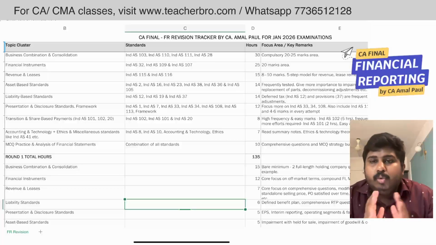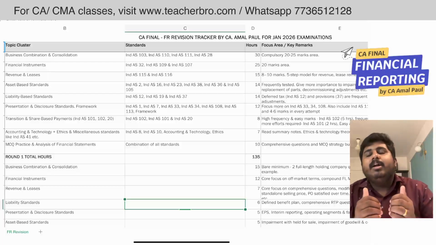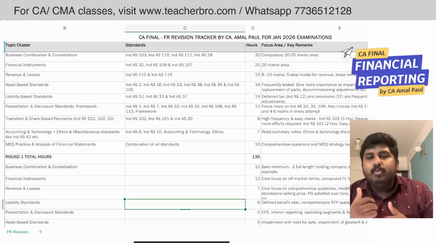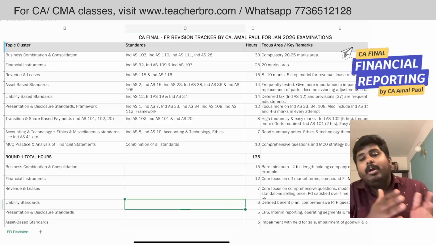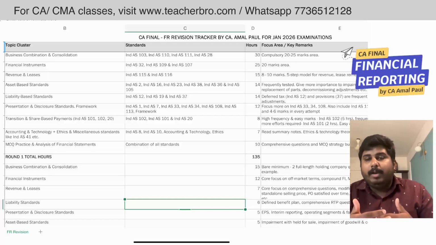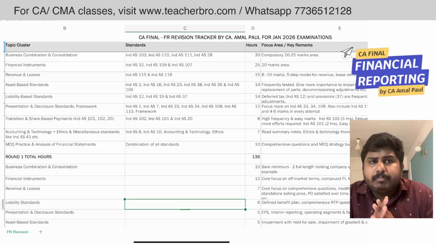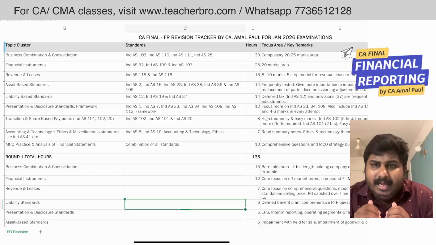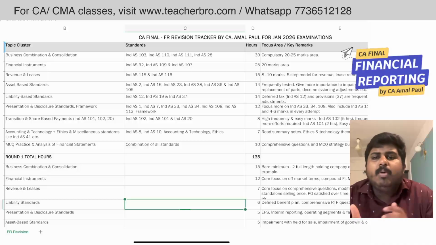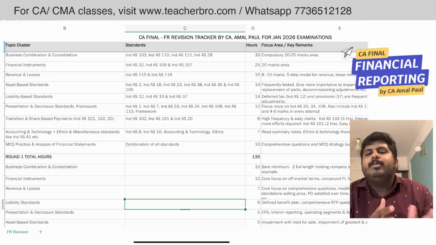This revision tracker I developed is based on the new syllabus examination pattern. I critically evaluated all the exams from November 23, May 24, November 24, May 25, and September 25. Evaluating all these papers, there are certain critical areas from which you get questions frequently, and there are certain areas where you will need to spend a lot of time, but it is not that worthwhile.